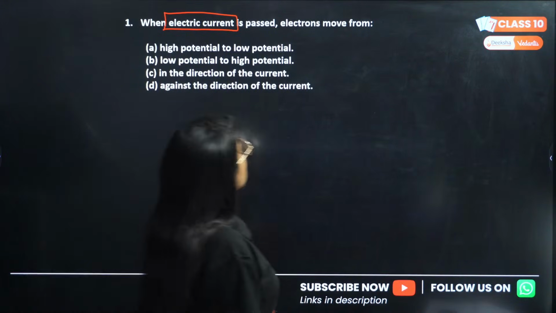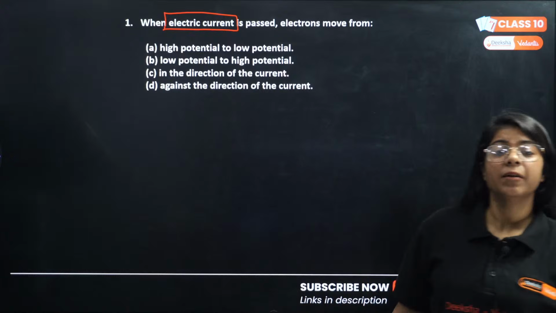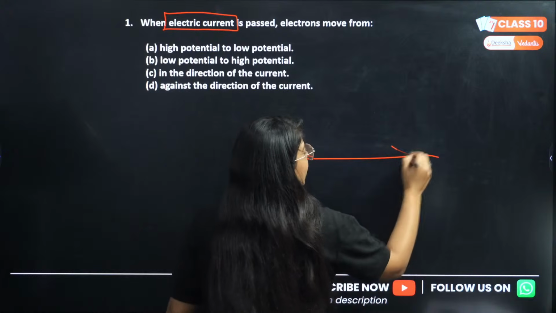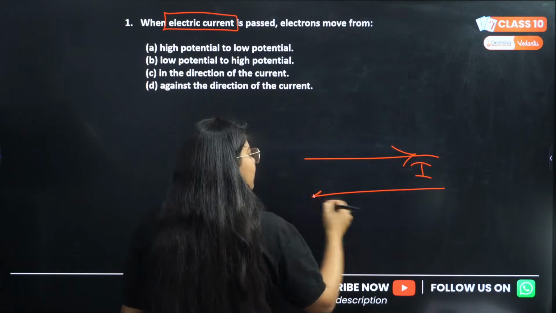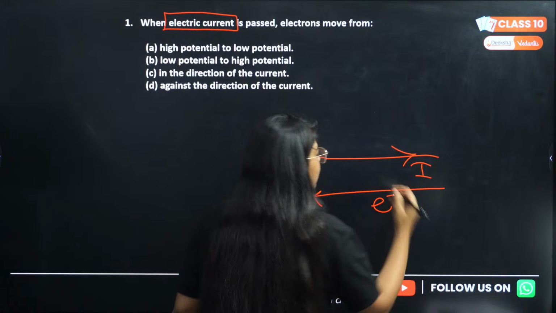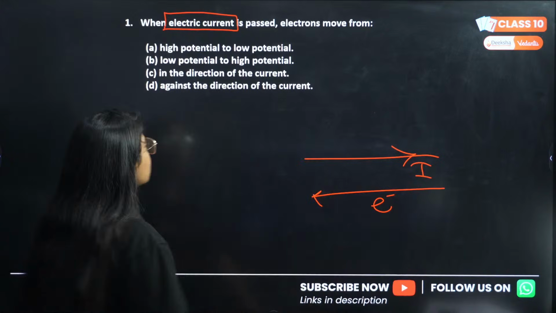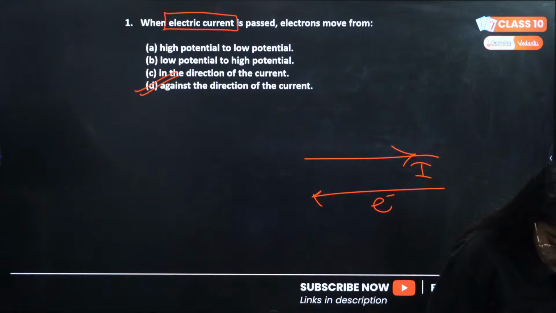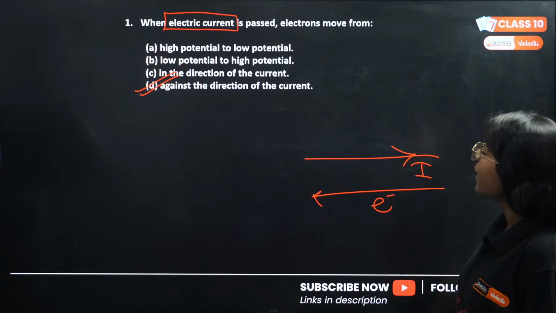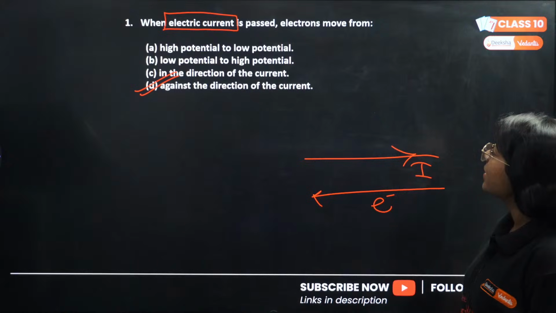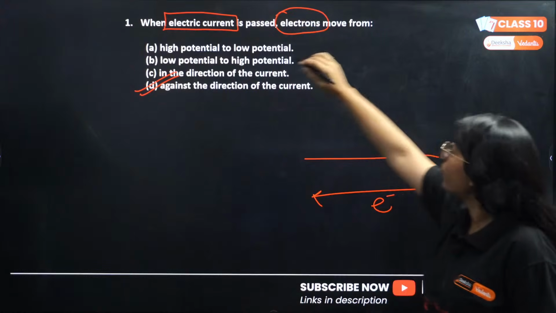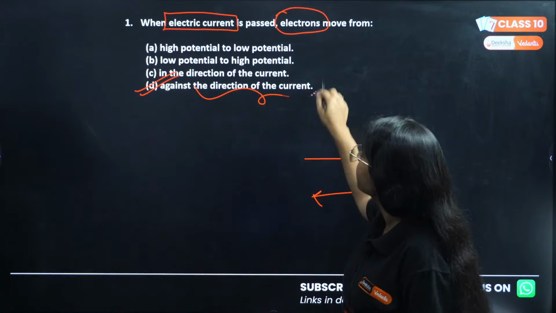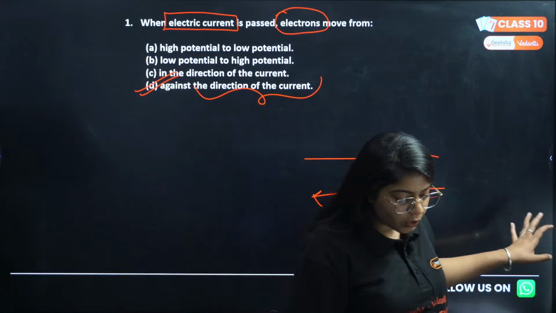They are asking that electrons move from where when electric current is passing. So this is very simple. This is my electric current, so electrons definitely go against the direction of current. So Anirudh is correct, D is the correct answer.